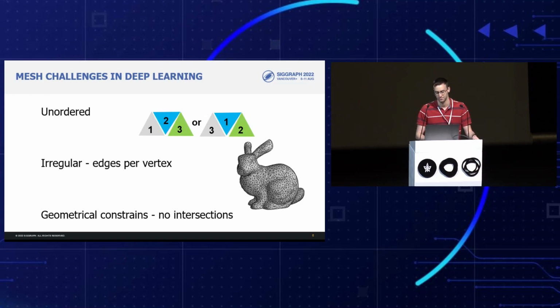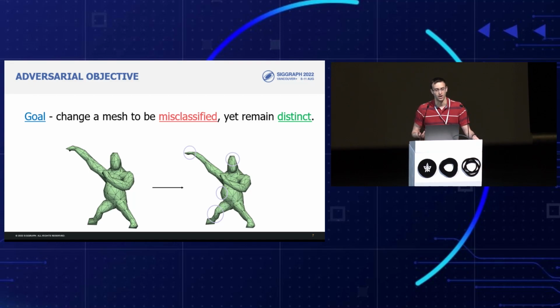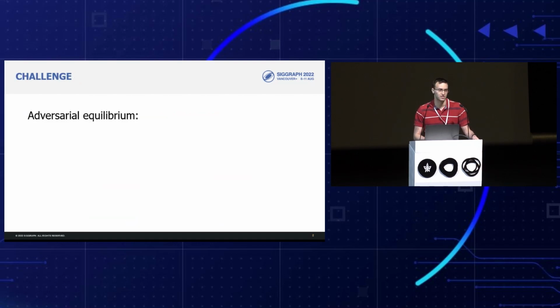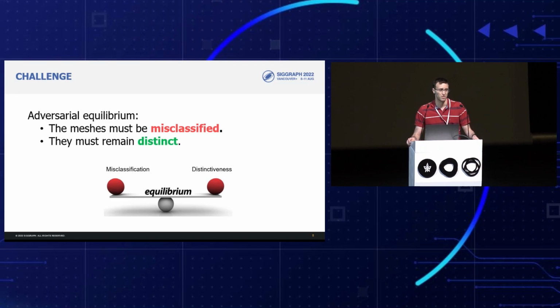Given a mesh, our goal is to modify it slightly, so it will be misclassified by a given classifier, but remain distinct to the naked eye. For instance, by changing the head, the hand, and the leg of this gorilla, we cause it to be misclassified as an armadillo. Hence, the challenge is a delicate equilibrium. The meshes must be altered in order to be misclassified, but they cannot change too much, as they must remain distinct. Like the gorillas were all distinctive gorillas in the eyes of men, but were misclassified by all networks.